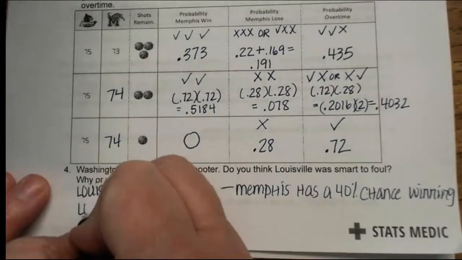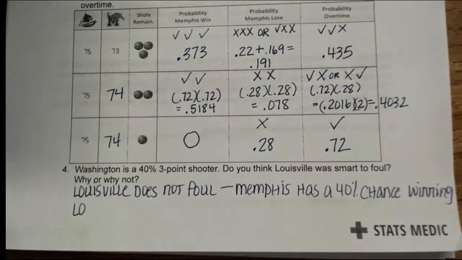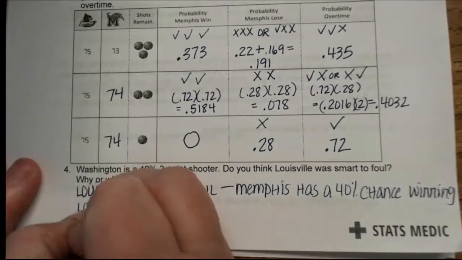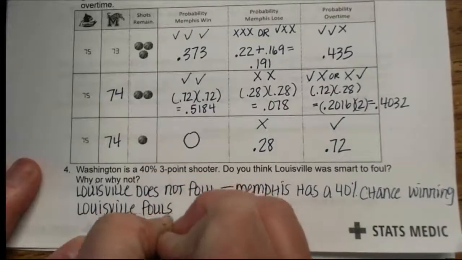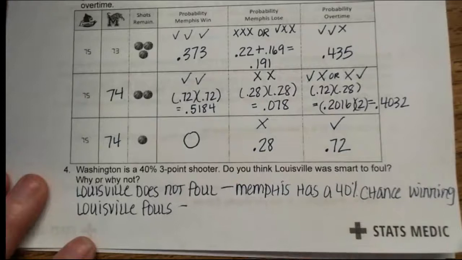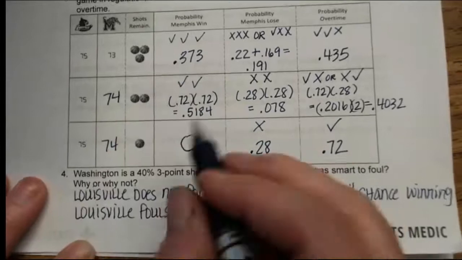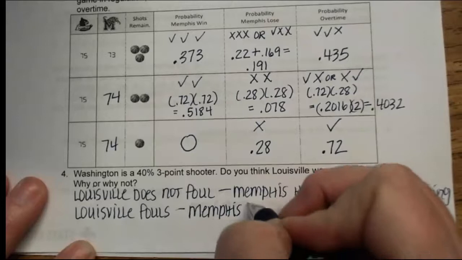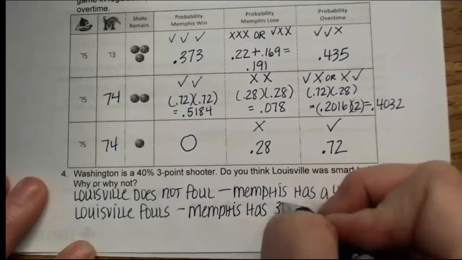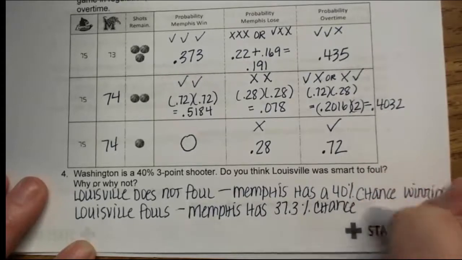But if Louisville does foul, and the 40% comes from Washington's three-point shots, because that's what he normally does, which they did, then Memphis has a 37.3% chance of winning.